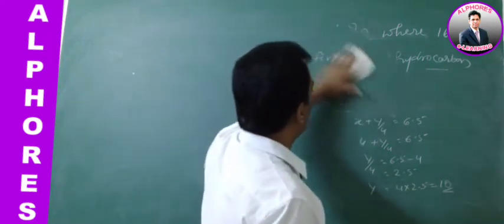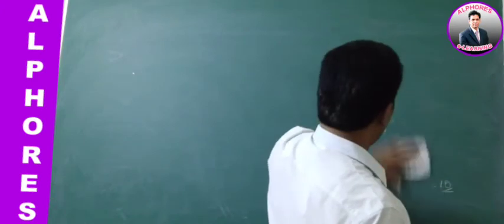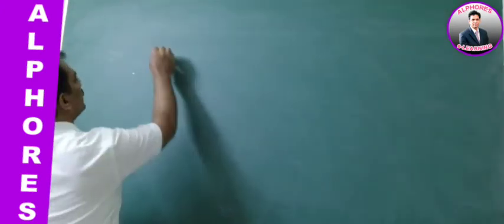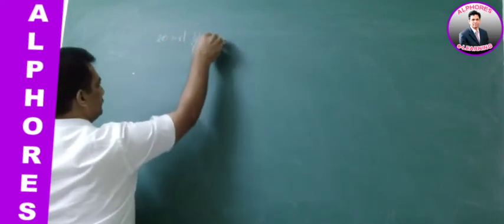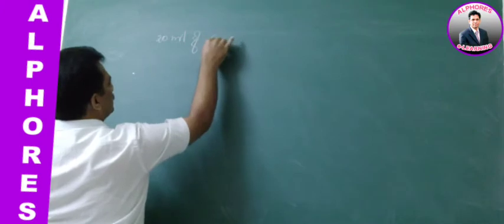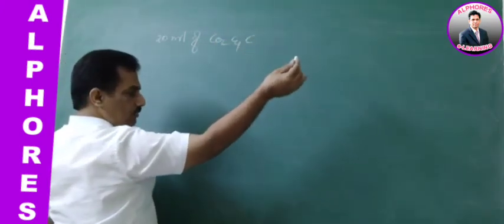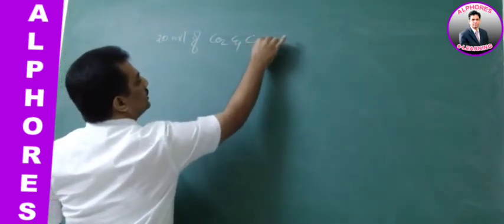It may be CO plus CO2, or it may be CO2 plus acetylene. Now let us consider this: 20 ml of CO2 and acetylene. Do you know the acetylene formula? It is nothing but C2H2.